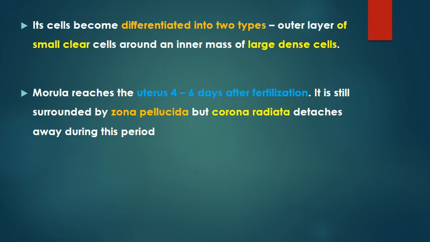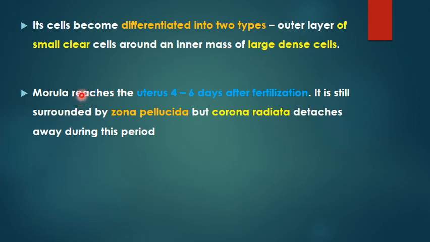And also we'll find that the cells become differentiated into 2 layers. On the outer surface will be small clear cells, and they are going to surround an inner mass of large dense cells. So the differentiation is already there in the morula, and this will get differentiated into 2 types of cells which will have different functions, as we'll see later on in the next slide.